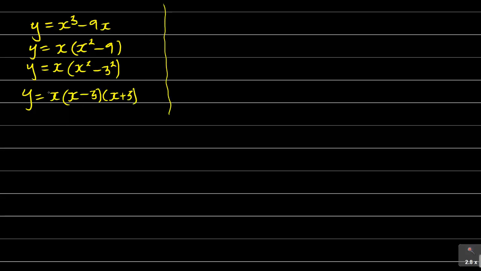So I can find now where the graph will cut the x-axis. So for example, the x-intercept is where the graph will cut the x-axis. y is equal to 0. So I will have x, x minus 3, x plus 3 is equal to 0.